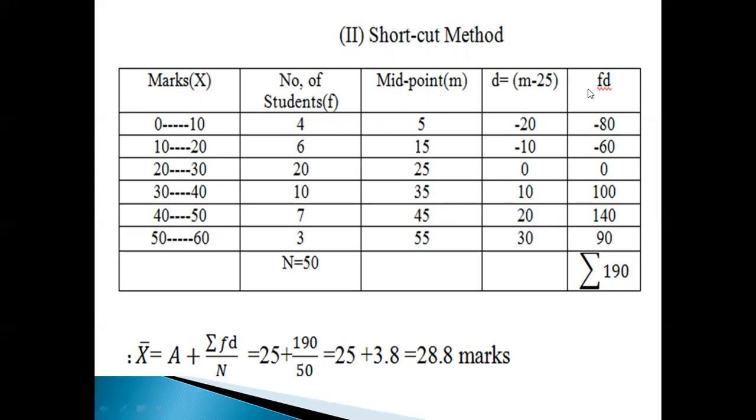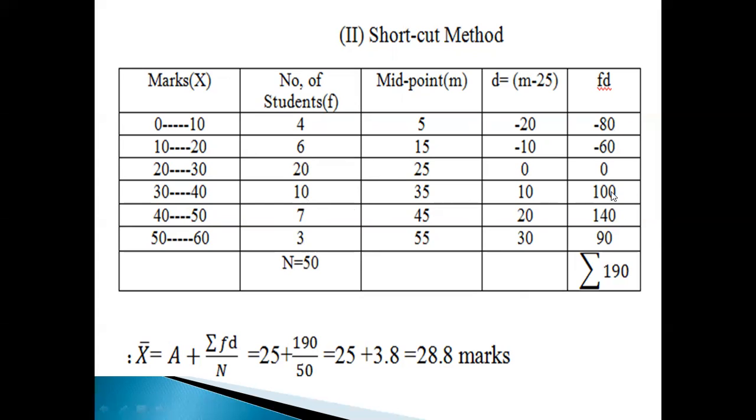5 into minus 20, minus 100. Frequency, sorry, 15. That is 4 into minus 20, minus 80. 6 into minus 10, minus 60. 20 into 0, 0. 10 into 10, 100. 7 into 20, 140. 3 into 30, 90. So these are minus, that is minus 140.